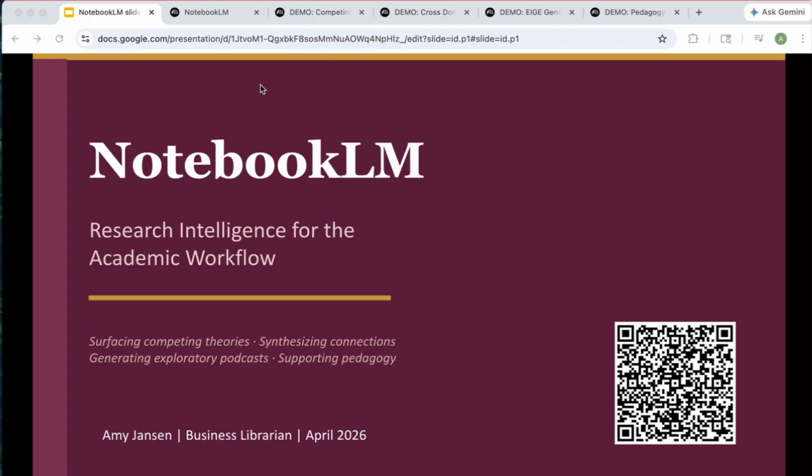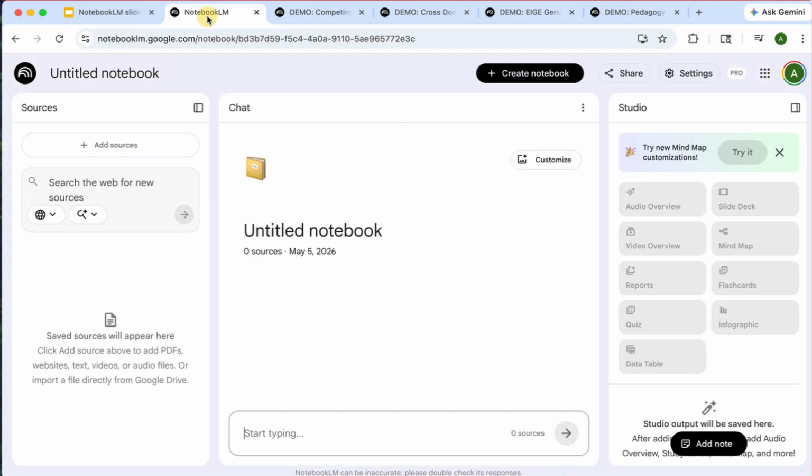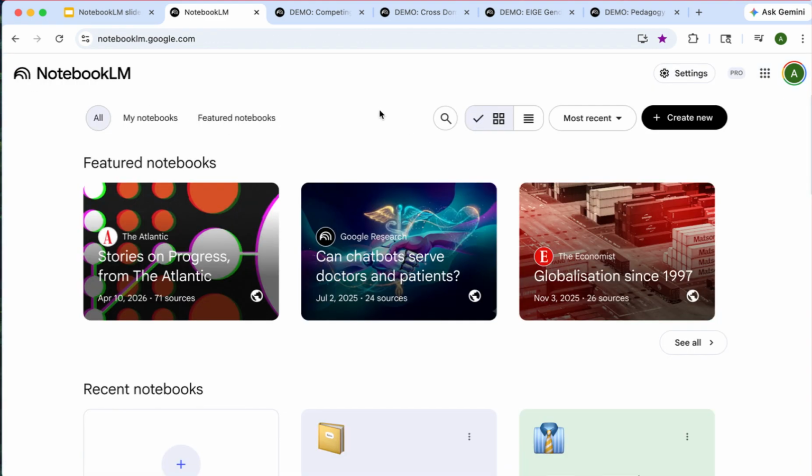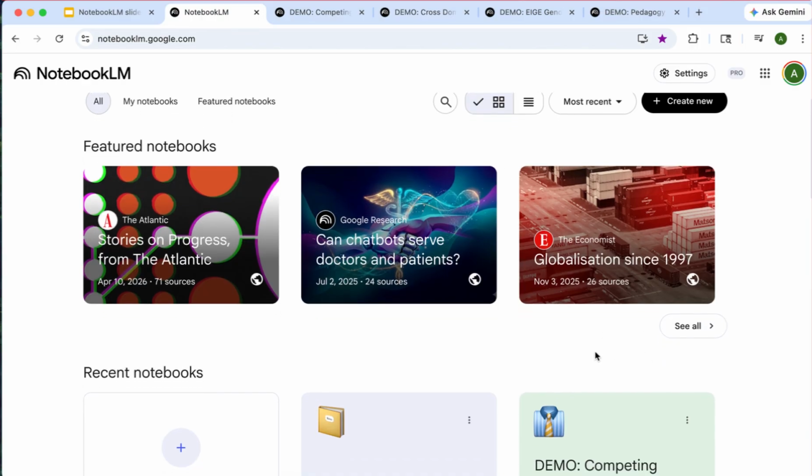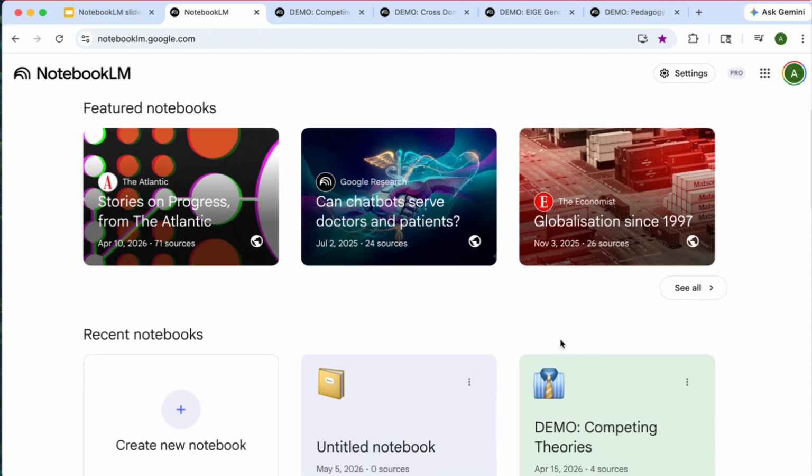So before I dive into one of the demo notebooks, I just want to give you a glimpse of a brand new notebook. And just to back up even further, this is my main landing page for NotebookLM. You'll see featured notebooks at the top, which are interesting to browse through. These featured ones are The Atlantic and The Economist, but they vary, and you can see many, many more of them. And then it's going to show you your recent notebooks.